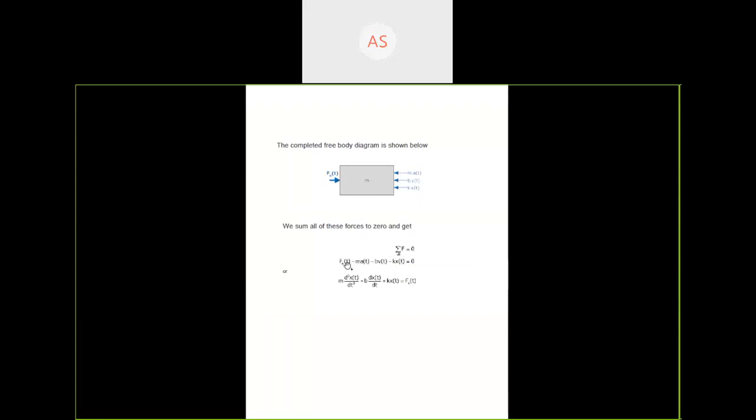Summation F is equal to 0: F(t) minus M a(t) minus B v(t) minus K x(t) is equal to 0, and this is the mathematical equation of the given system which describes all the dynamic nature of the system. So this is the mathematical model of the given system.